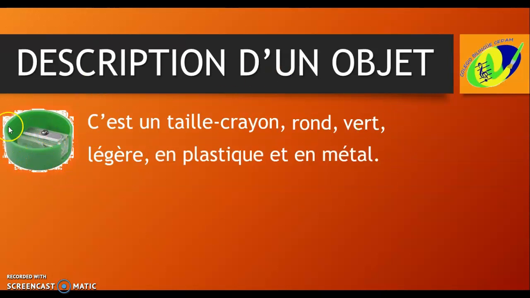So in this small sentence, I said the name of the object, the shape, the color, the weight, and the material. And that is how you are going to do this. In the future, you have to use the vocabulary. The name of the object, the shape, the color, the weight, and the material. Or if there are two materials, like en plastique et en métal. I repeat it. C'est un taille-crayon rond, vert, légère, en plastique et en métal.